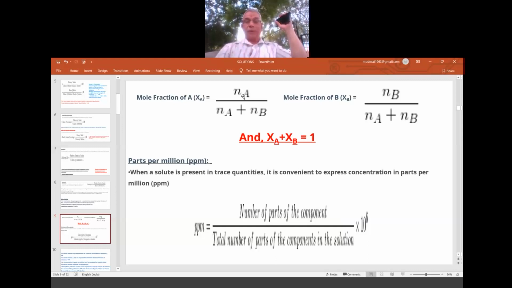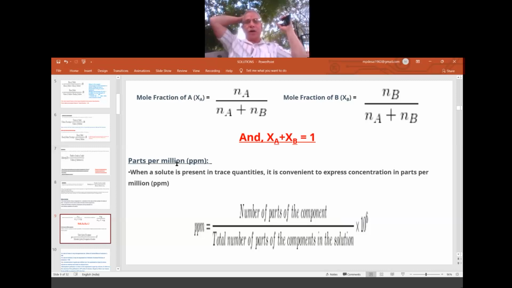Now ppm, also we learnt in the 10th, 11th, not in the 9th. It is in the first chapter. Parts per million. This is a very useful measurement, which is nowadays used in environmental chemistry, soil chemistry, agriculture, horticulture. We express the percentage of a particular component in parts per million.